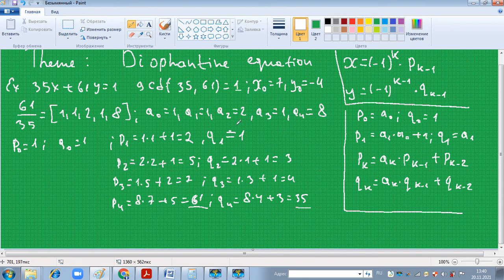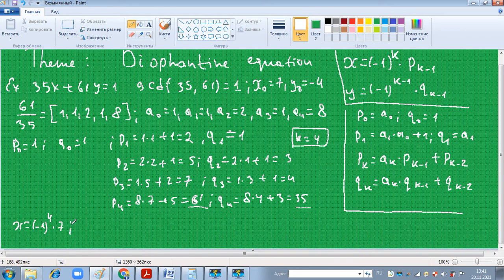And using these formulas, x equals negative 1 to the power of k, where k equals 4, because we have a sub 0 to a sub 4, times p sub k minus 1. k is 4, 4 minus 1 is 3, so p sub 3 equals 7.